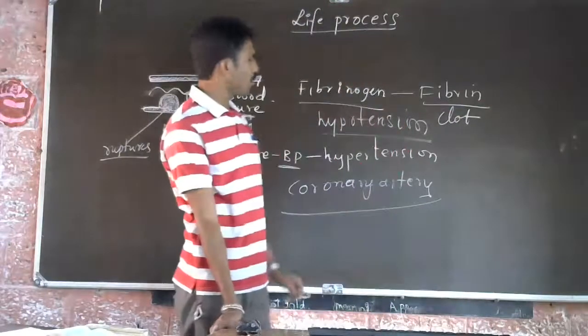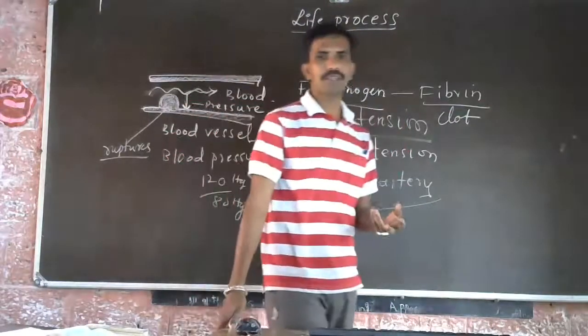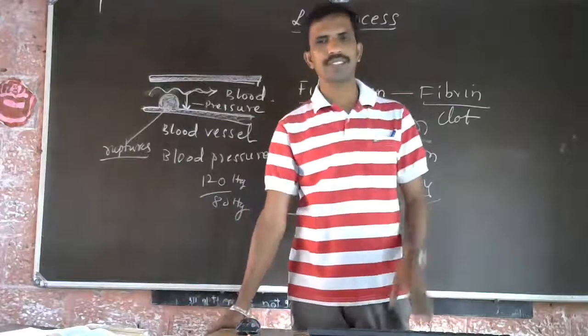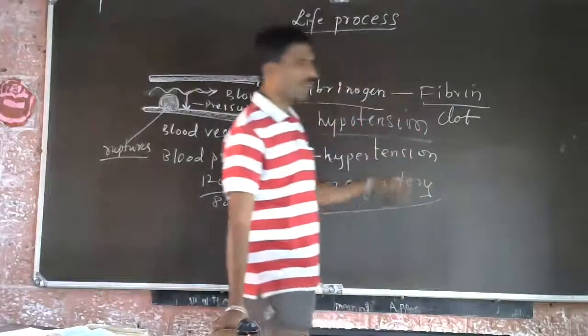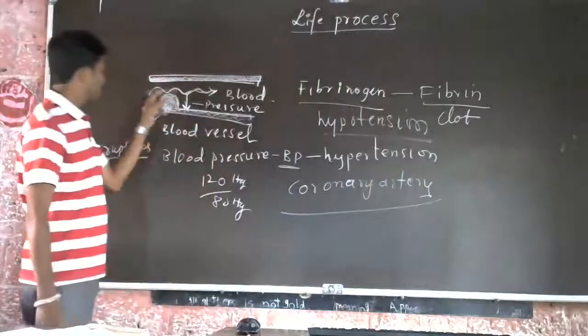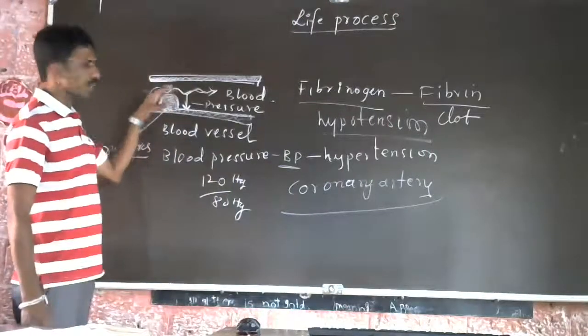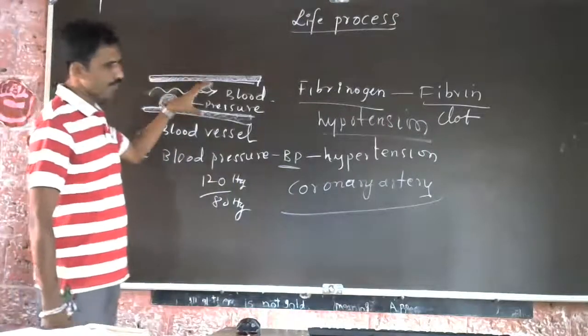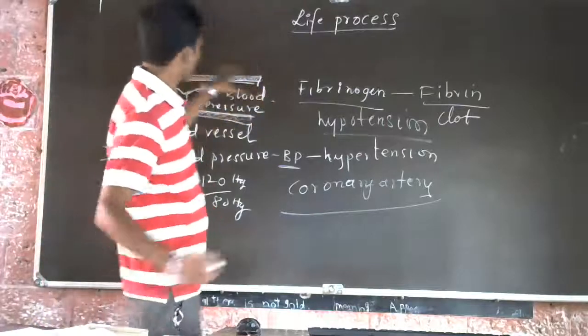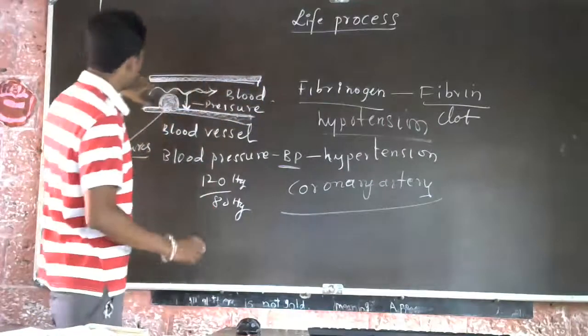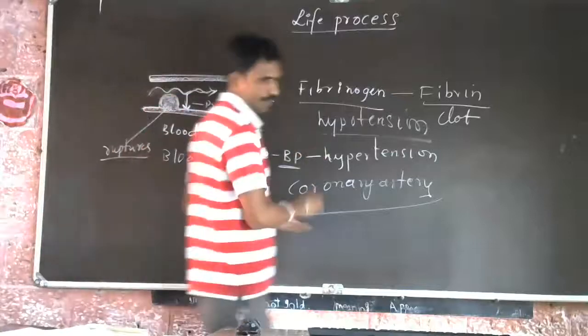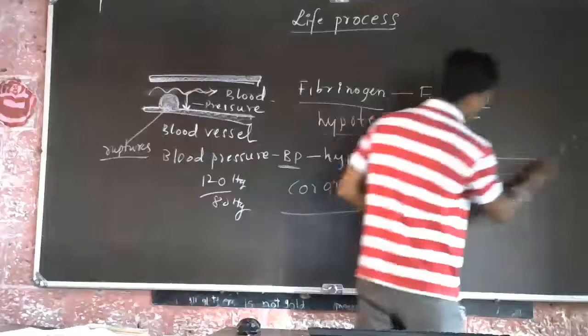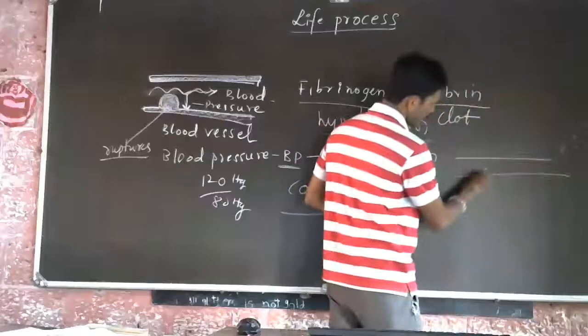So you may have heard about bypass surgery or open heart surgery. The surgery is done to remove this. Means a bypass surgery is done to solve this problem. Bypass means what? So if this is a clot, say I am drawing here. Here is a clot.